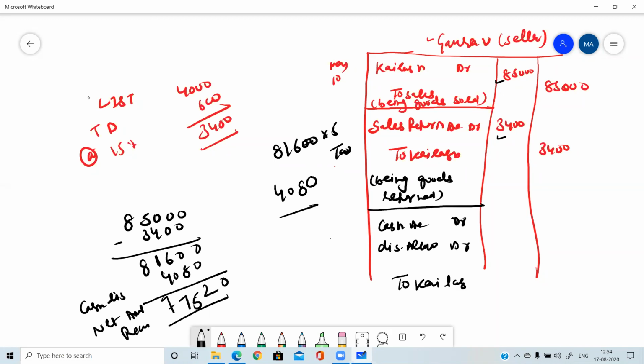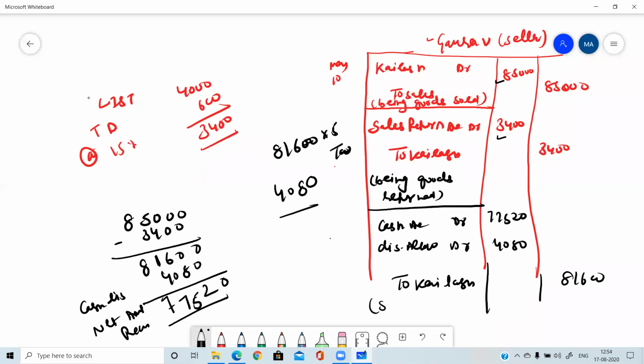And the amount will be 77,520, 4,080 and 81,600.